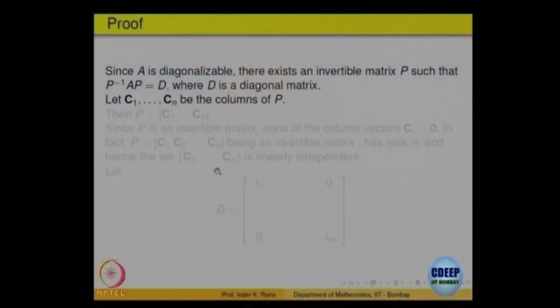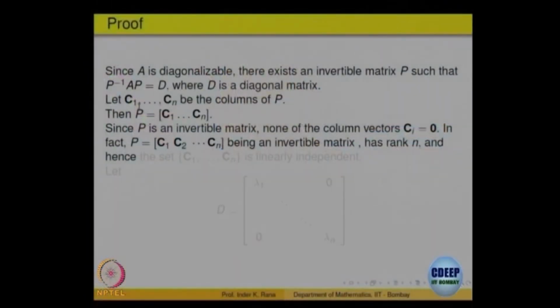So, let us just run through the proof again. Suppose A is diagonalizable, then there is a matrix P such that P inverse AP is a diagonal matrix. So, invertibility implies there is a matrix P with this property. Let us call C1, C2, ..., Cn the columns of that matrix P, so P is given by C1, C2, ..., Cn. Since P is invertible, none of these vectors could be 0, because they form a linearly independent set. In fact, being an invertible matrix, it has full rank, so they are linearly independent.